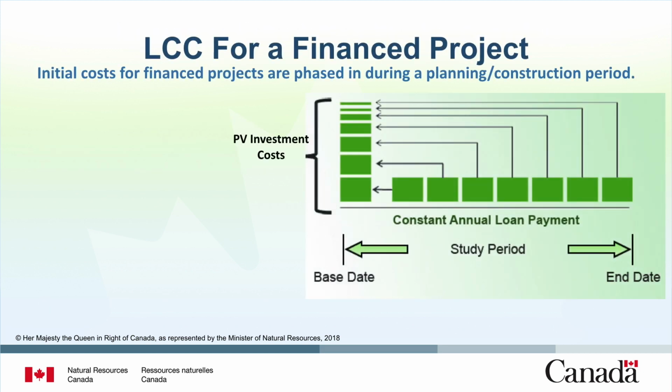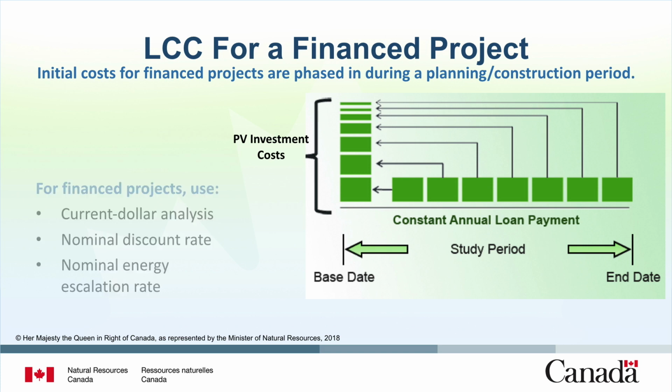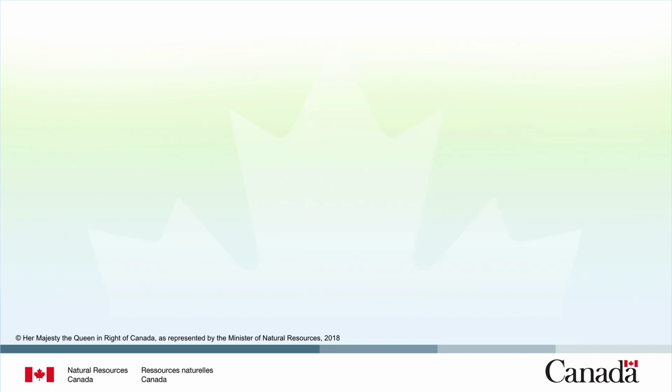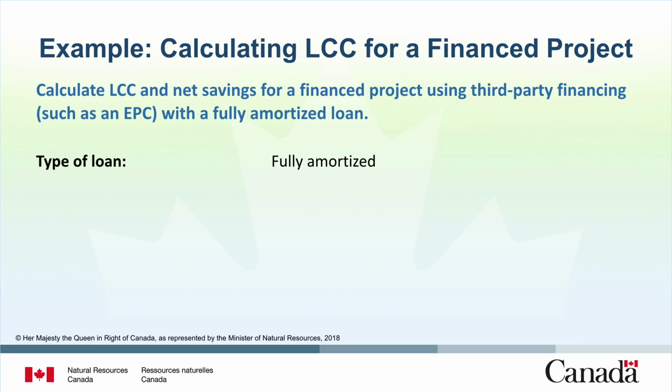Unlike fully funded projects, initial costs for finance projects are phased in during a planning or construction period. The next example calculates LCC for a finance project and uses current dollar analysis with a nominal discount rate and nominal energy price escalation rates. In this example, we will examine how to calculate LCC and net savings for a finance project using third-party financing such as an EPC with a fully amortized loan.